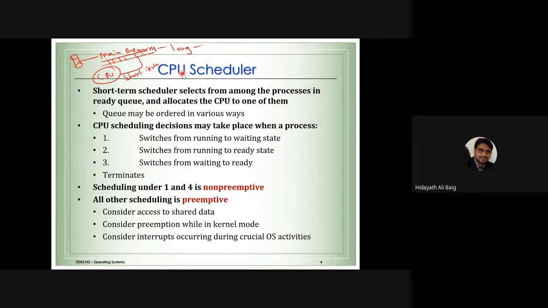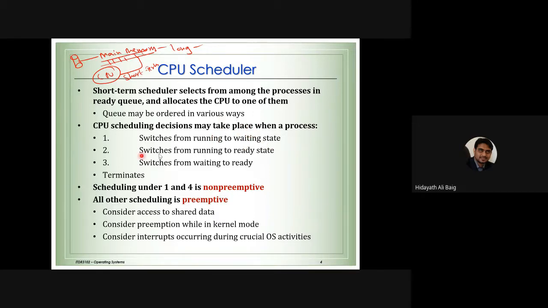Okay, so what is included in the scheduling? CPU scheduling decisions may take place when a process switches from running to waiting state. Now I gave you the example. Running to waiting state means what? The CPU was working for process 1. Now process 1 waits for input and output, which means the CPU is now waiting. So it is blank. Like I gave you the doctor example. One patient went for some medical test, the CPU is free.